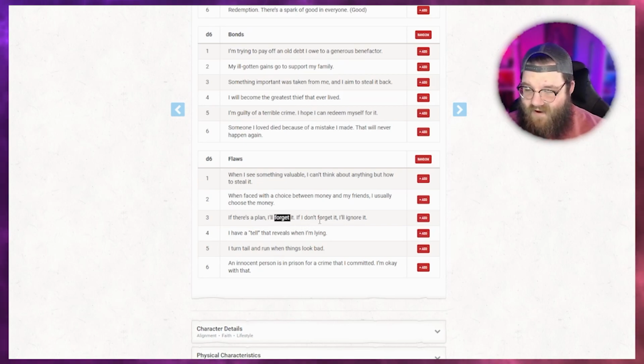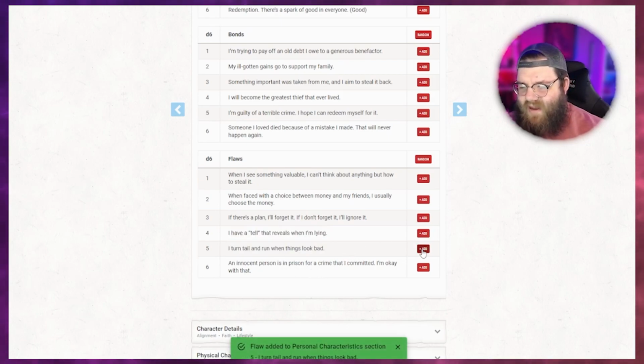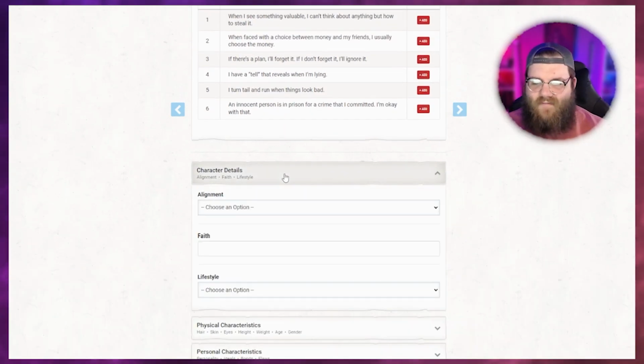So let's see what flaws we have here. I'll turn tail and run when things look bad. That I think is fine, right? And then we have alignment, faith, lifestyle.